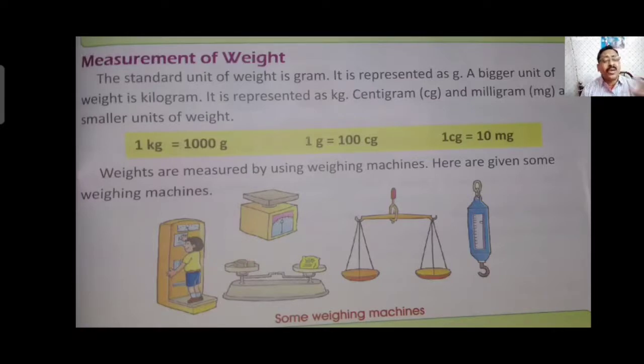When they measure rice or wheat or tea or sugar, they use the weighing balance. Digital weighing balances are generally used nowadays. All these are used to measure the weight of a solid object.